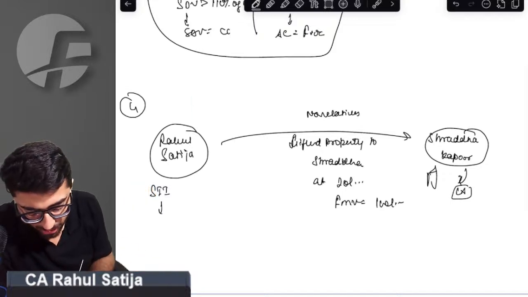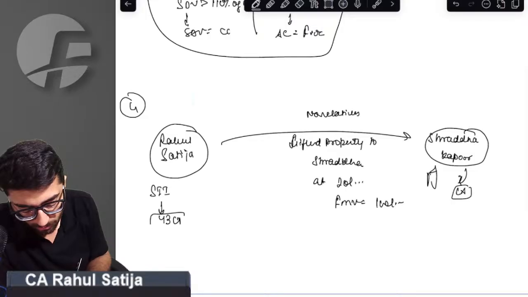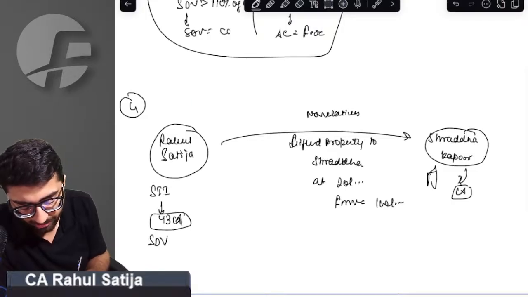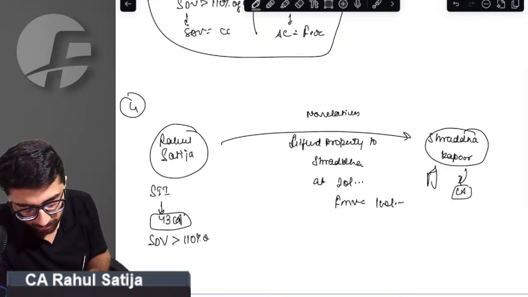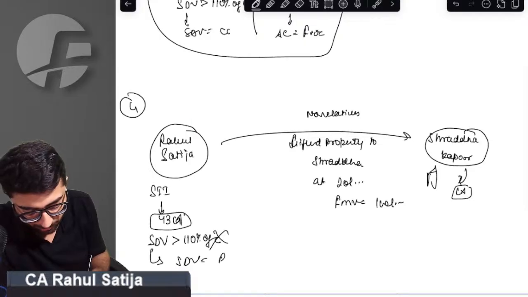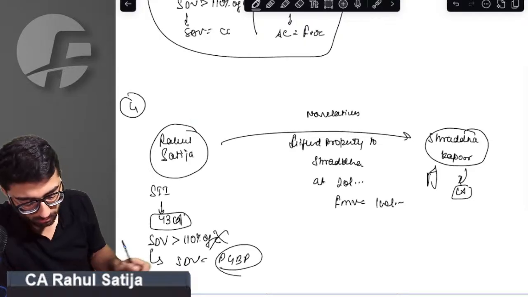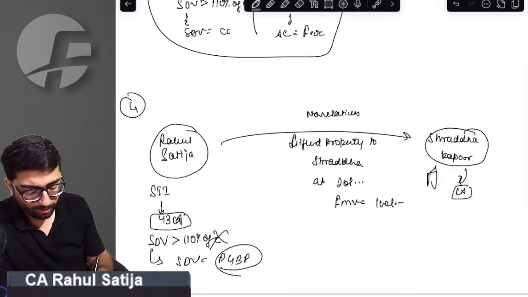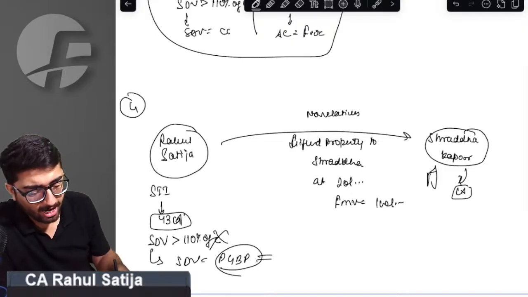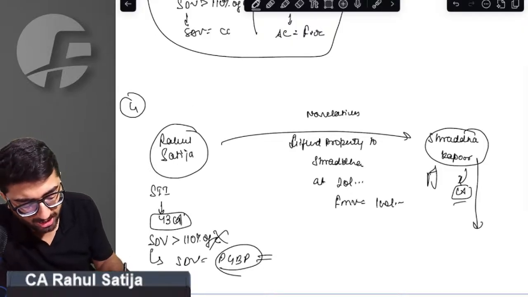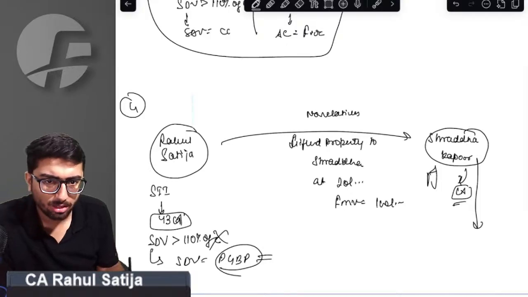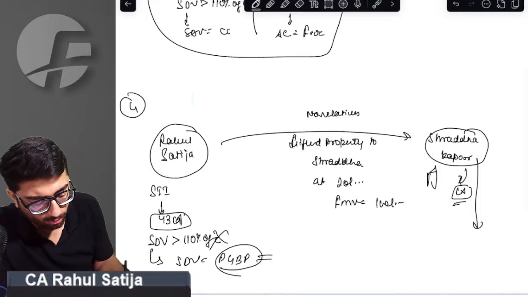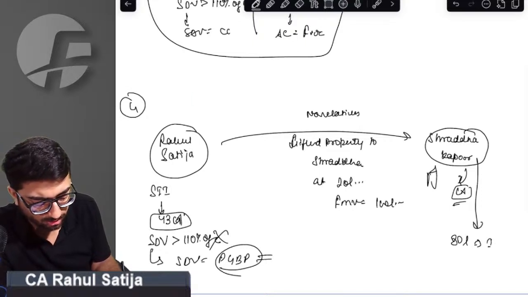Right answer is, as per section 43CA, whenever I transfer and SDV exceeds 110% of consideration, we have to ignore the consideration and take SDV as PGBP. For me, PGBP provisions will apply. And for Shraddha, sir, no change because she has a capital asset. Whatever benefit that she is getting, 80 lakh rupees shall be taxable under IFOS.